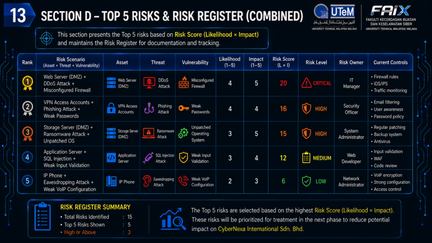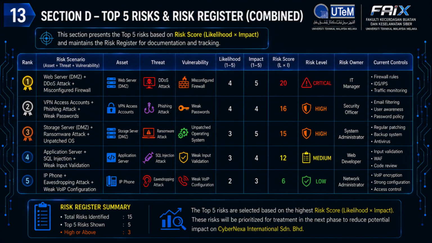Finally, the fifth risk affects the organization's IP phone system. Weak VoIP configuration could allow eavesdropping attacks, giving unauthorized users access to confidential voice communications. This risk is classified as low with a score of 6.